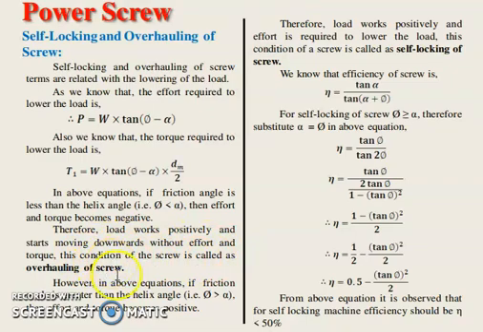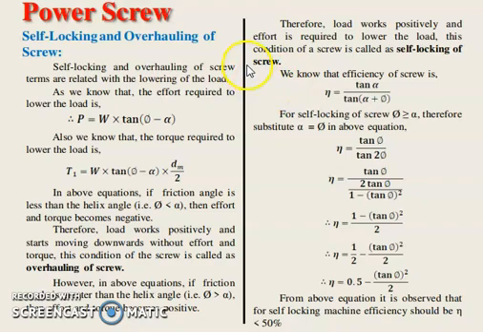In the above equation, if the friction angle is greater than the helix angle, then effort and torque become positive. Therefore effort is required to lower the load. When effort is required to lower the load, this condition is called self-locking of a screw.